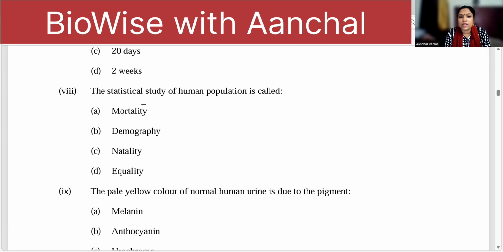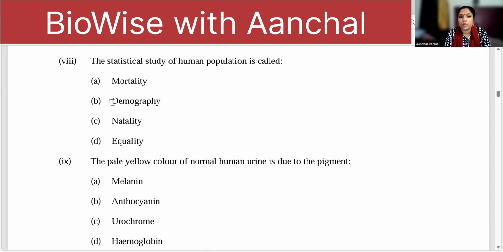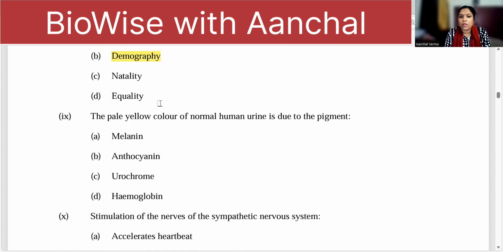The statistical study of human population is called demography. The pale yellow color of normal human urine is because of the pigment called urochrome. Hemoglobin is the red pigment of the blood. Anthocyanin is a pigment present in the vacuoles in reddish purple plants like beetroot. Melanin is your skin pigment.